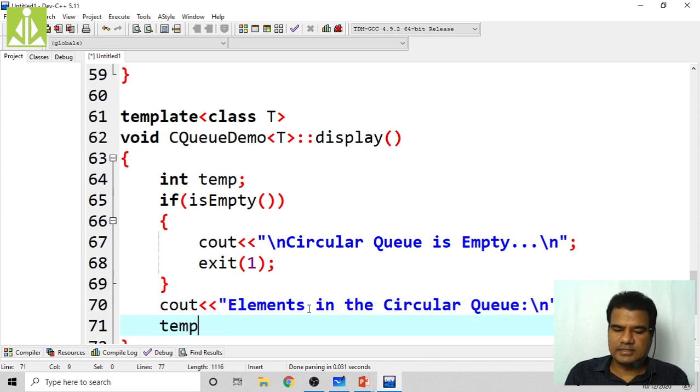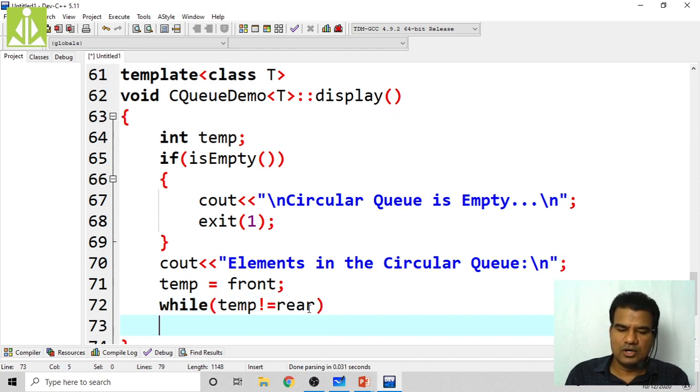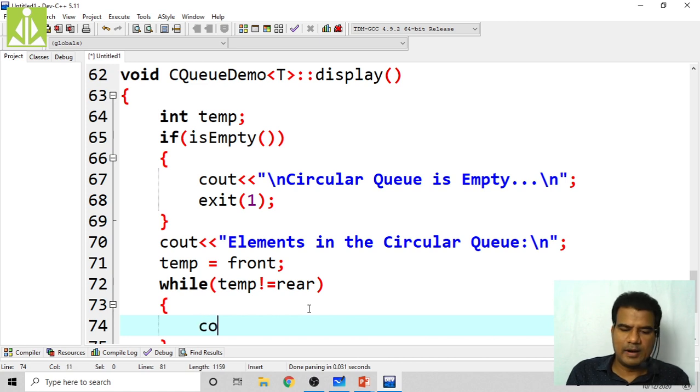How do we print? Make temp equal to wherever front is pointing. Using a loop, run it until temp is not equal to rear, and print all the elements from the queue.